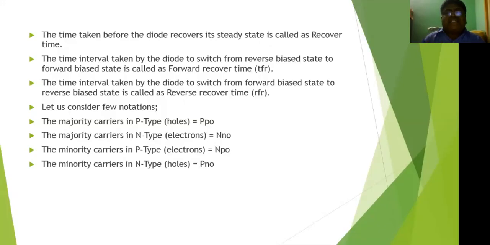In the second chapter, as usual, we have the switching times of the transistor. The switching times are very, very important: how much time is taken from on state to off state or off state to on state. The time calculations are very, very important.